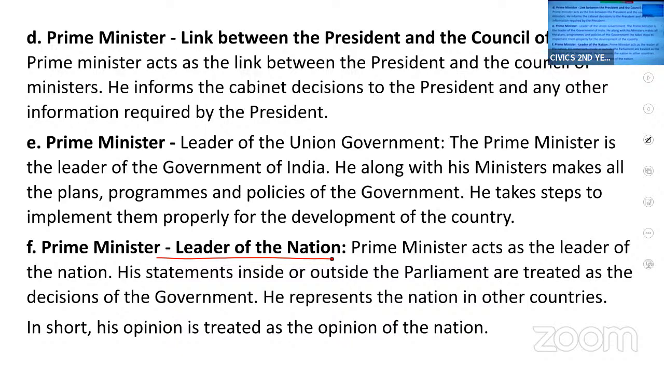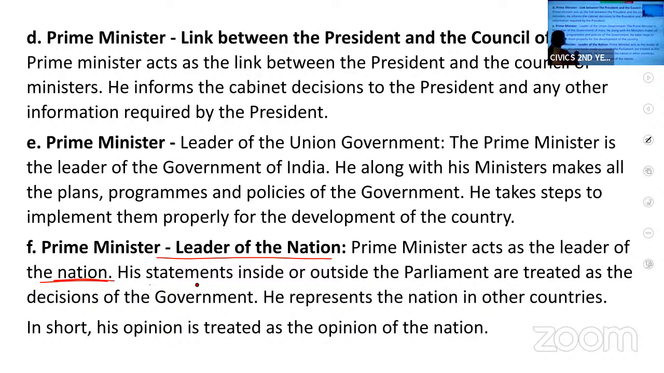The people of the country trusted that particular political party. So automatically, he is the leader of the nation. The people of the nation have selected that particular party, and the leader of that party is the prime minister. So automatically, he becomes the leader of the nation.